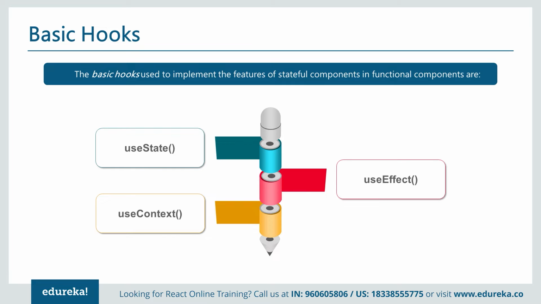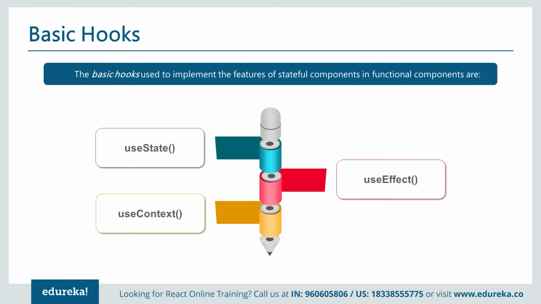And talking about Context: earlier, suppose I have 3 layers of nested components. Let me give an example. Suppose I have 3 layers of nesting, one component inside another component and inside one more component. I want to pass data from this component to this component. What did we have to do earlier? We first have to pass data from here to here as a property, and this will receive it and pass it from here to here. So you have to pass it level by level.